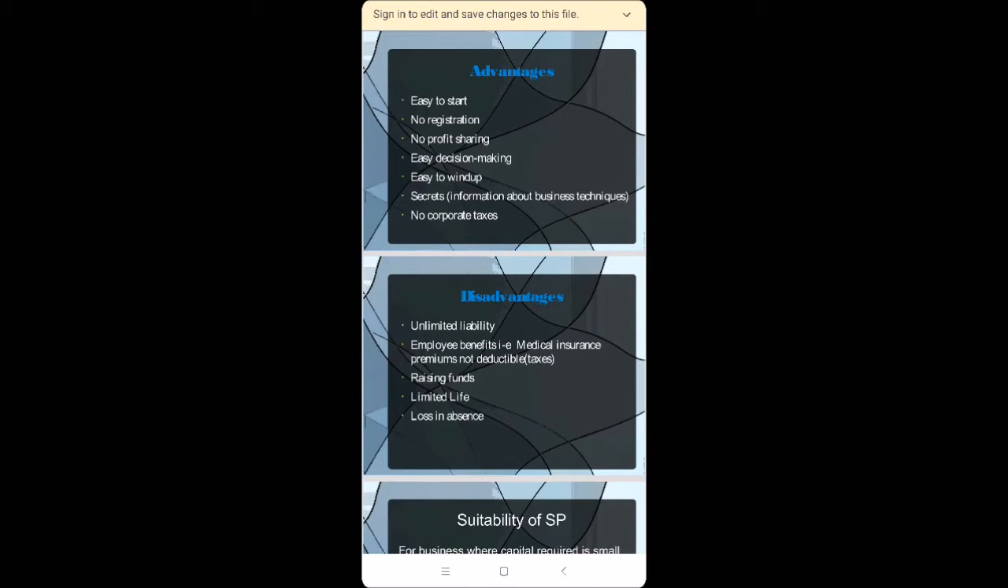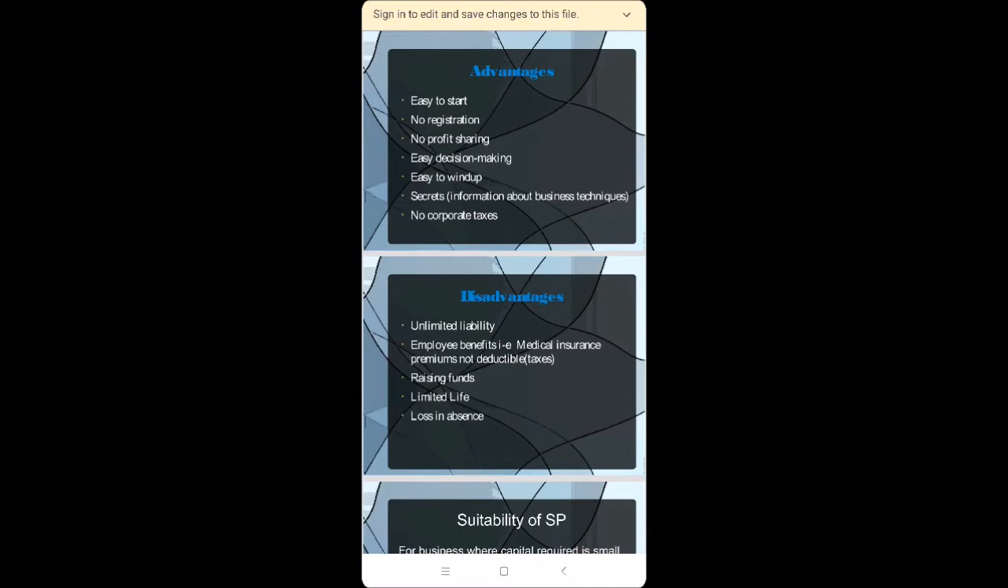Easy decision making. Next point, why is decision making easy? Because as one person is managing the business, there is nobody to interfere. He or she does not ask other members or other persons regarding any decision. Whatever decision is required will be taken quickly by the sole trader. Then next point you can see easy to wind up. Yes, it's true. As formalities are very less, as and when required, business can be closed. It can be shut down.